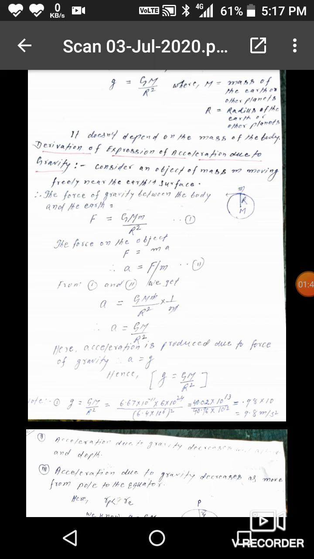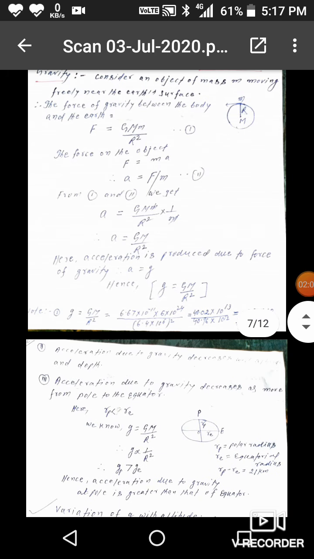Note first, g is equal to GM by r square, this is equal to 6.67 into 10 to the power minus 11 into 6 into 10 to the power 24 divided by (6.4 into 10 to the power 6) square. This is equal to 40.02 into 10 to the power 13 divided by 40.76 into 10 to the power 12. Now divide it, it is equal to 0.98 into 10, or it is equal to 9.8 meter per second square.